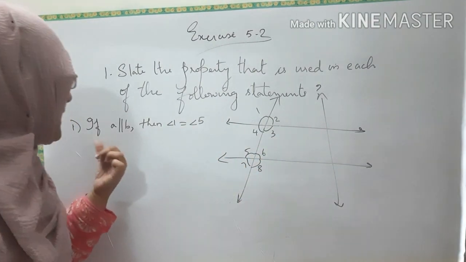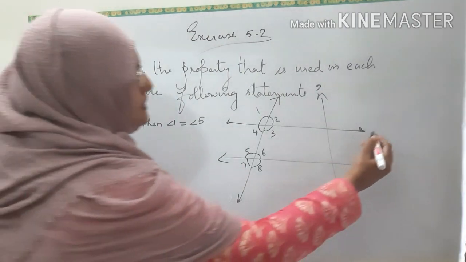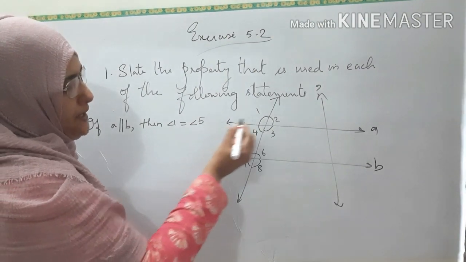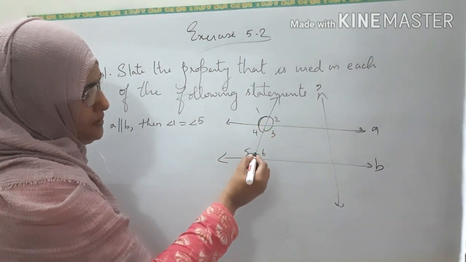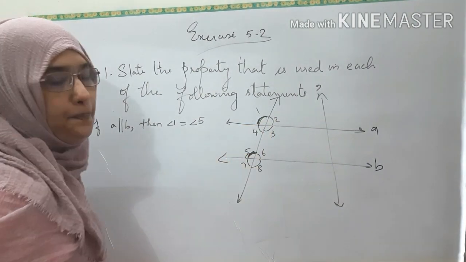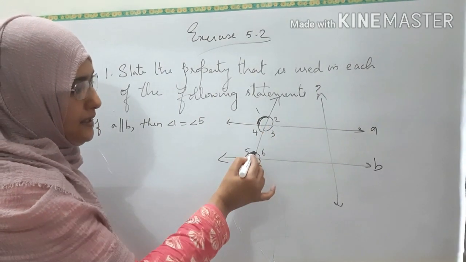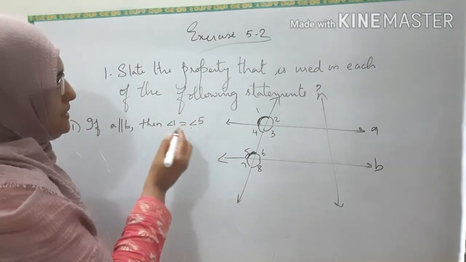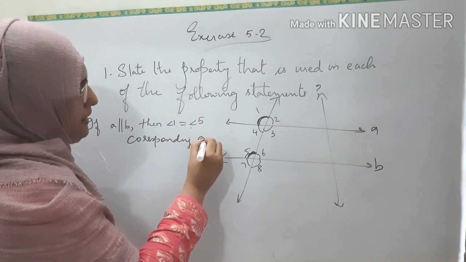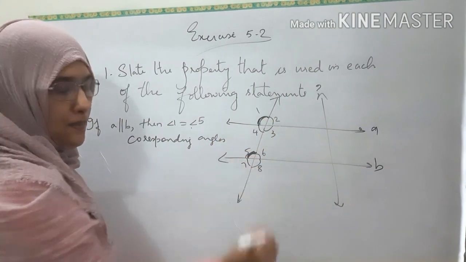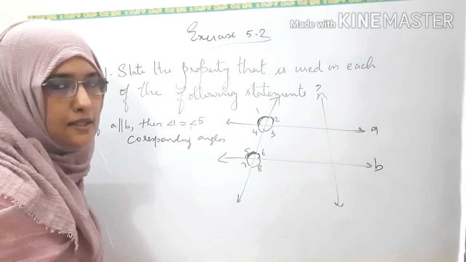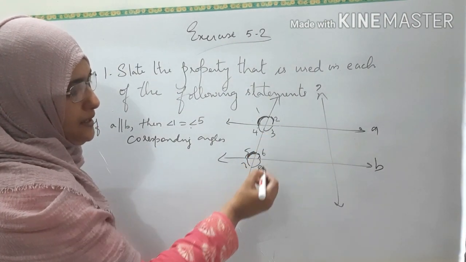So first question is, if A is parallel to B, then angle 1 equals angle 5. This is angle 1. Angle 1 is equal to angle 5. Why? What is the reason for that? Angle 1 and angle 5, what are they? Yeah, they are corresponding angles, isn't it? That's why they are equal. So, what is the reason? Corresponding angles. So, 1 and 5 became equal. What about 2 and 6? They also will be equal. They are also corresponding angles, isn't it? Then 4 and 7 will be equal. 3 and 8 will be equal.